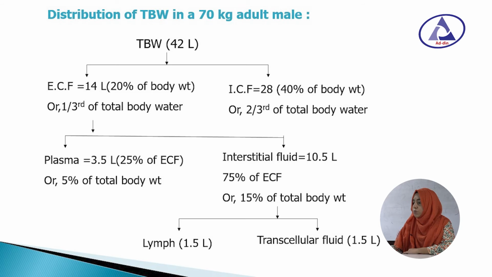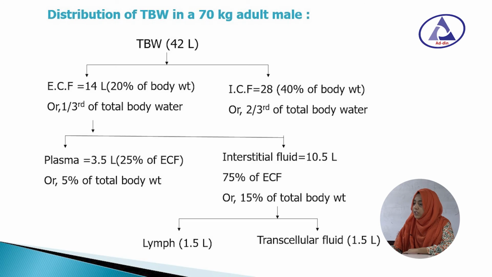It shows the distribution of body water in a 70 kg adult male. In a 70 kg adult male, the amount of total body water is 42 liter. So, total body water is divided into extracellular fluid and intracellular fluid. Extracellular fluid is 1/3 of total body water, so it is 14 liter. Intracellular fluid is 2/3 of total body water, it is 28 liter.